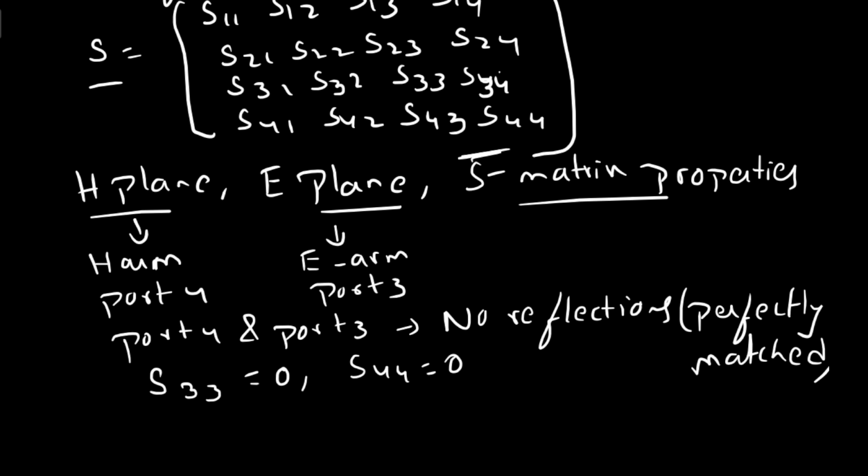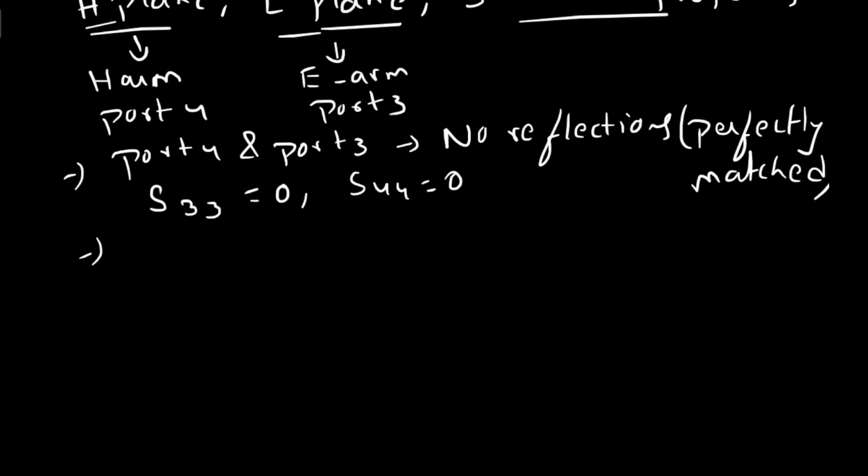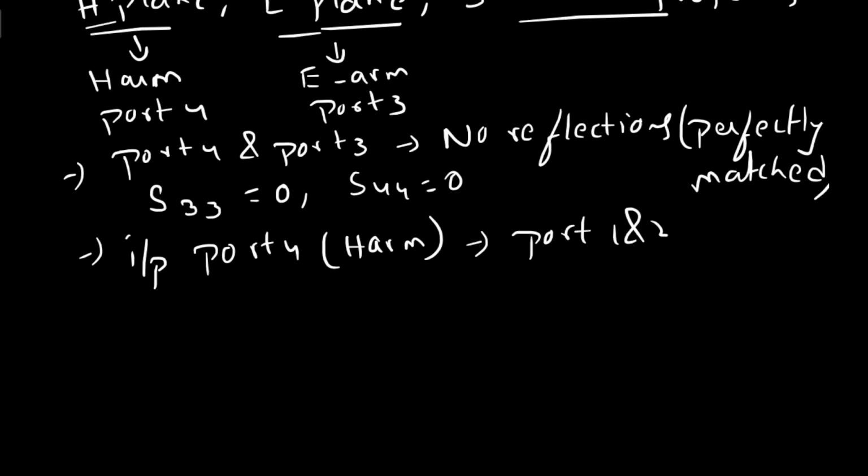Next, according to the definitions of E plane and H plane, the H arm is port 4. So if input is applied to port 4, the power is equally divided between port 1 and 2 and is in phase.